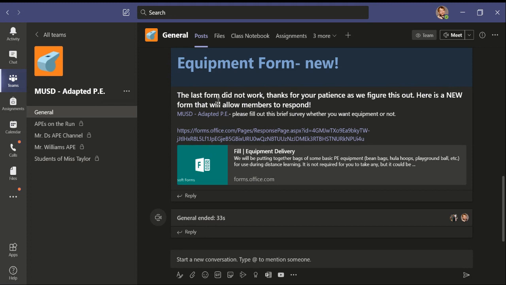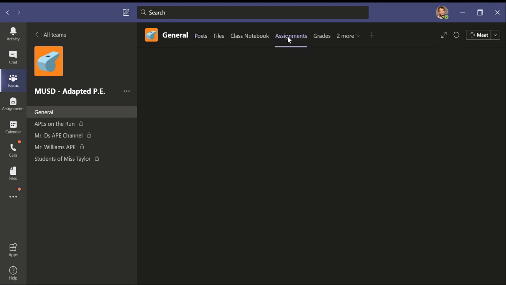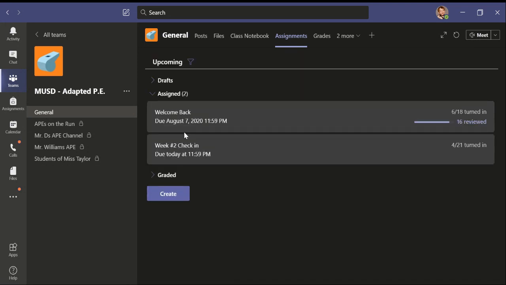So if we have an assignment or a form we want you to fill out, this will be for files when we upload links to things. We are not going to be using class notebooks, but assignments are right here. You're going to click on that tab and it'll let you know if there are any assignments that are due. Currently, for my group of students, there is a week 2 check-in going right now. We'll have grades, and there could also be a YouTube channel or Flipgrid coming soon, hopefully.